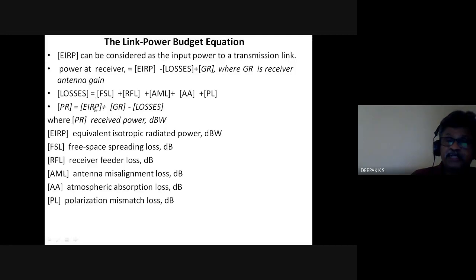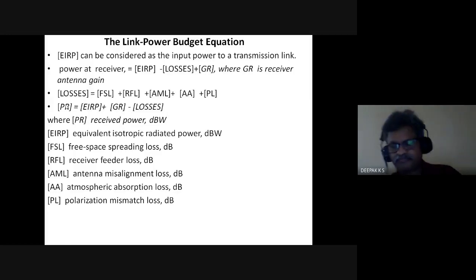The effective isotropic radiated power at the transmitting antenna, assuming the antenna is 100% efficient, whatever is that transmit power, it goes out as radiated power. Some losses occur, plus the gain of the receiving antenna will give you the received power. This is the basic link power budget equation.